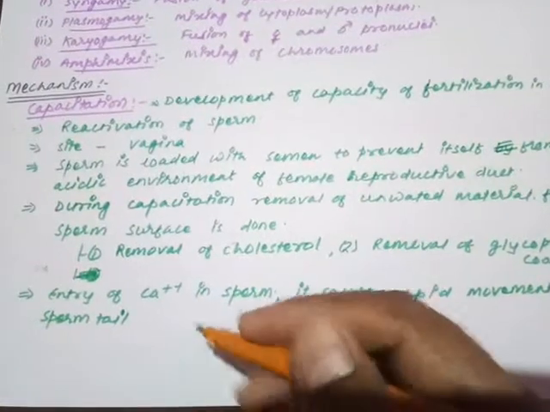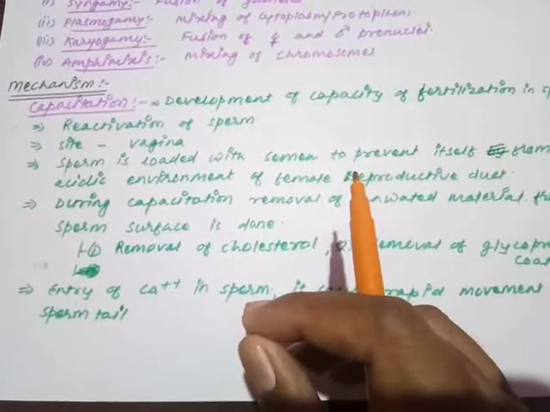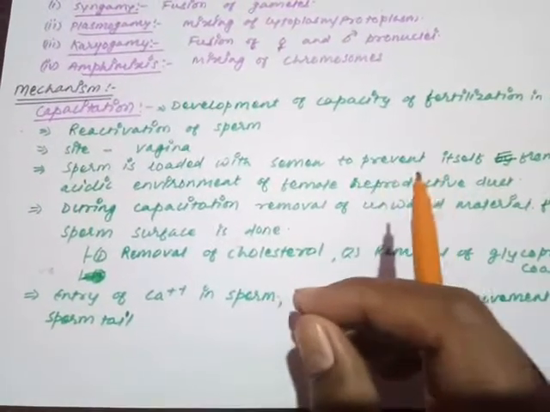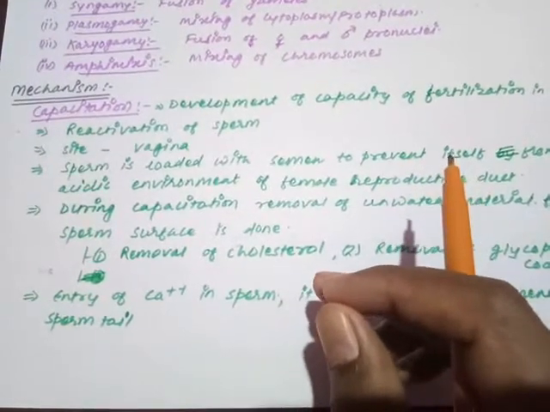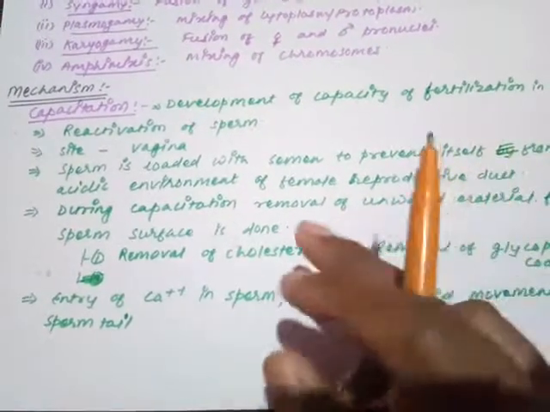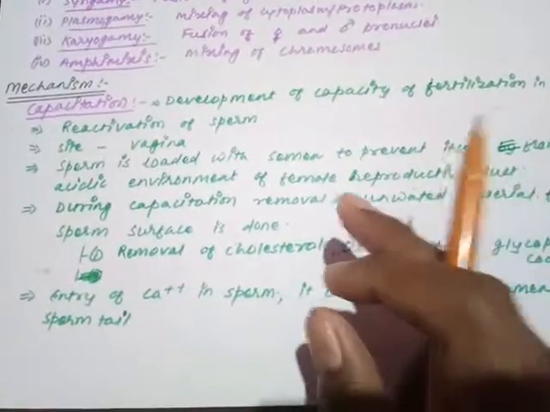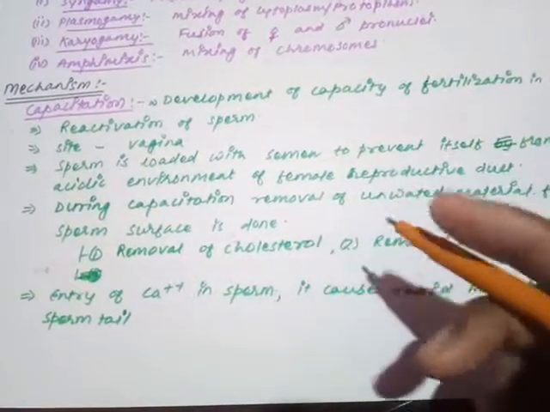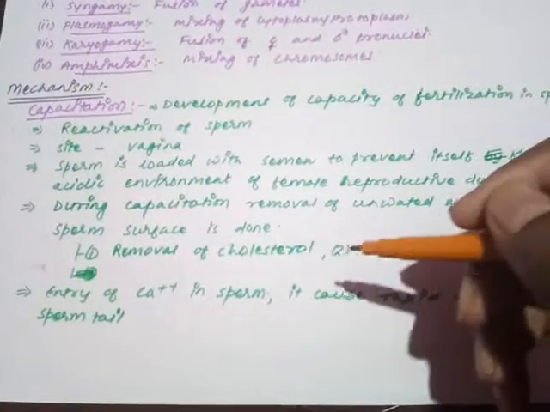So this is capacitation. In a very short step, capacitation means the process where sperm develops its fertilization capacity by removing the unwanted material loaded over the sperm. From where did the unwanted material come? It came from the semen only.